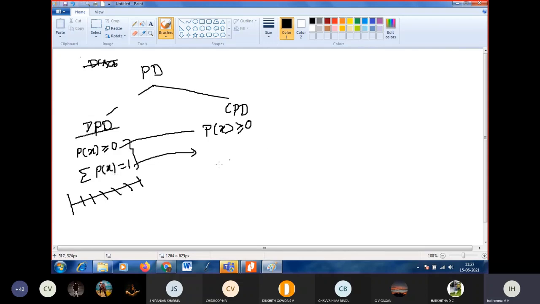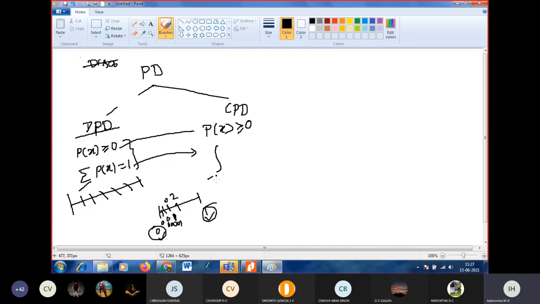Instead of summation, I am going to take integral. Summation and integral are the same. Here for the discrete, we are taking summation. For the continuous, consider 0 to 1. 0 and 1 are the discrete values. Continuous values means you can take 0, 0.1, 0.2, 0.3, or even 0.00001; it includes all the values between 0 and 1. Between 0 and 1, the values that we have are called continuous values.